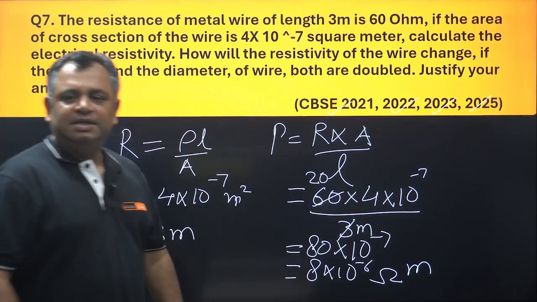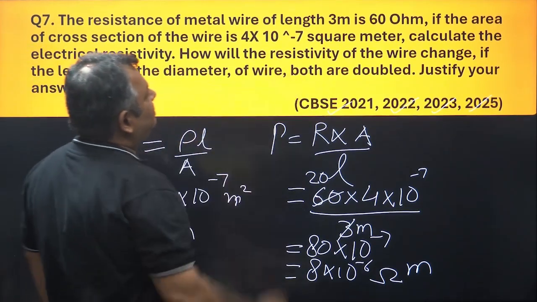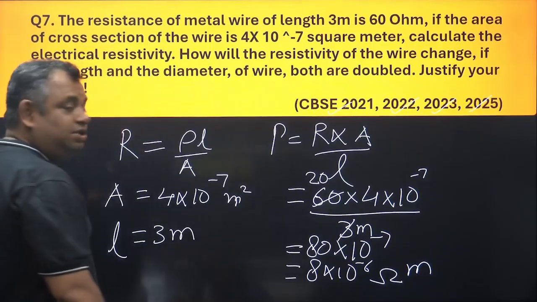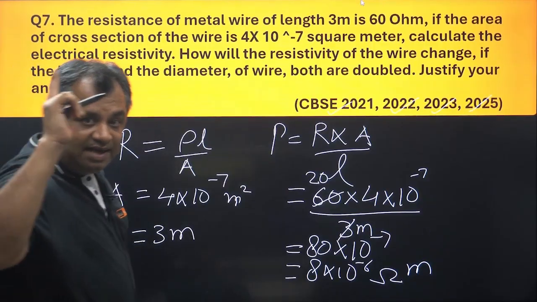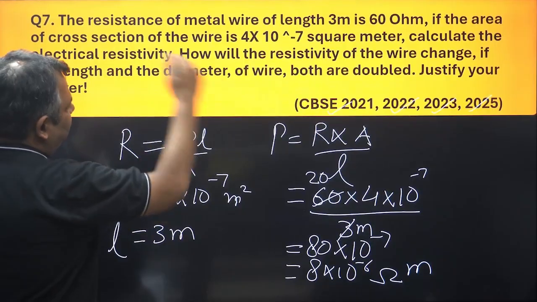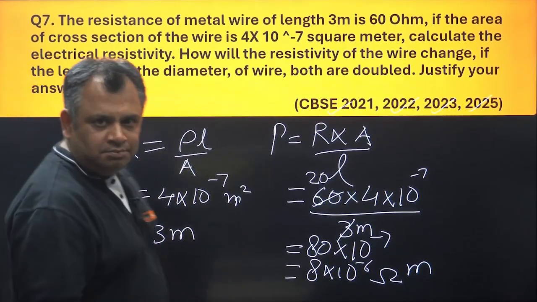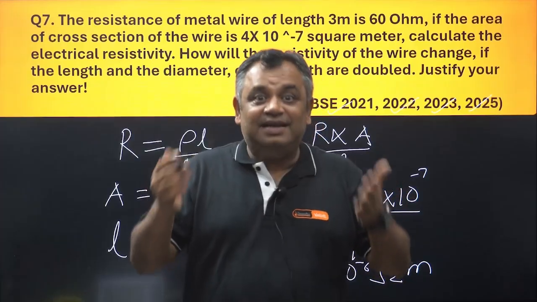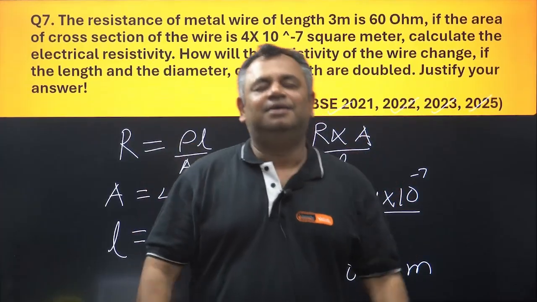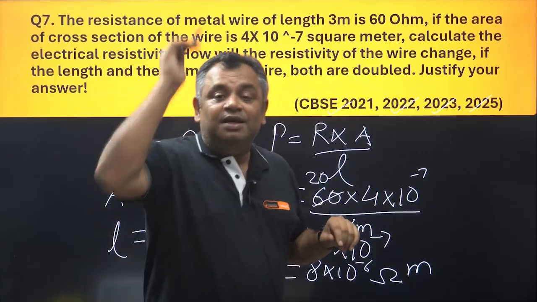Clear? Simple question. The next part of the question is, how will the resistivity of the wire change if the length and the diameter of wire both are doubled? What is asked? Resistivity. What is the answer? Resistivity will not change. Why?